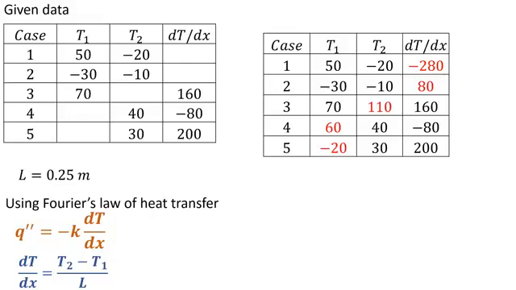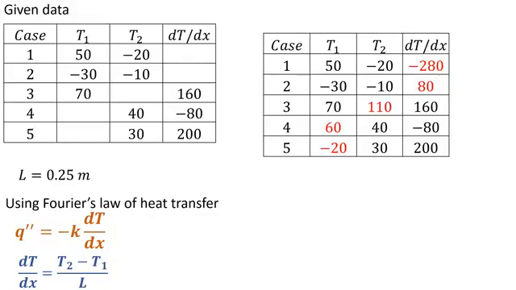So by solving this equation, dT/dx is equal to T2 minus T1 over L, for each of the 5 cases. In the first case, dT/dx is unknown, so when I solve for case 1, I put the value of T2 equal to minus 20 and T1 equal to 50 and L equal to 0.25.